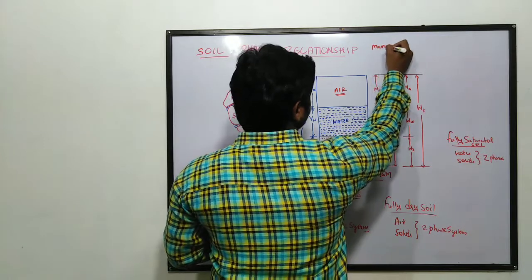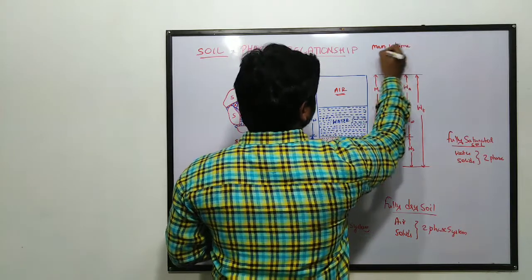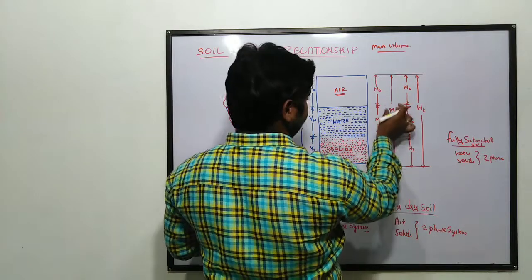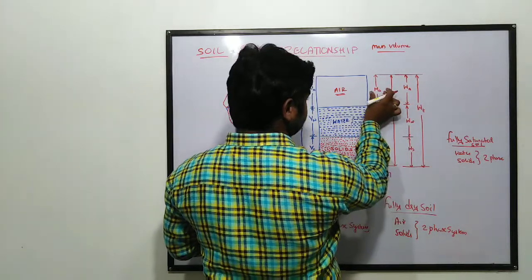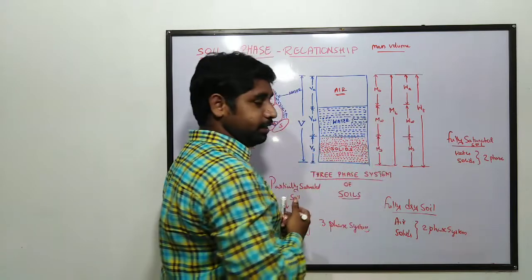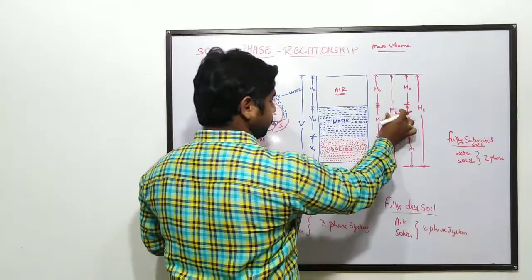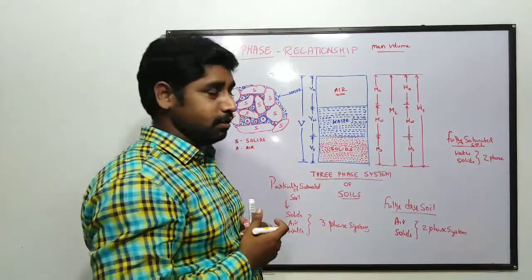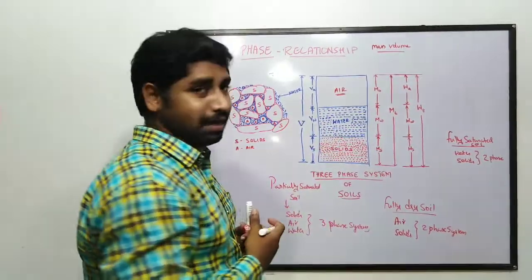But when we come to the mass volume relationship, we will be representing on the right side the total mass as well as the proportionate mass: mass of air, mass of water and mass of solid, as well as the total mass of the soil sample. So that is going to be represented on the right side.